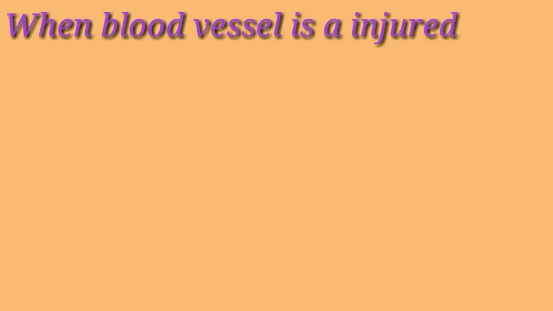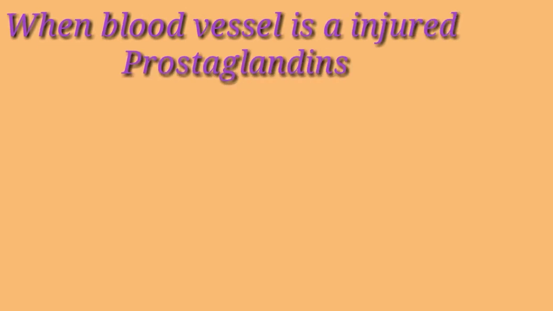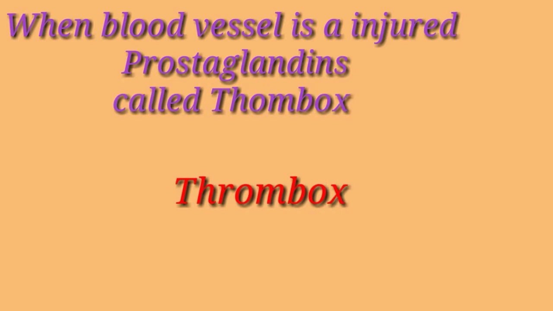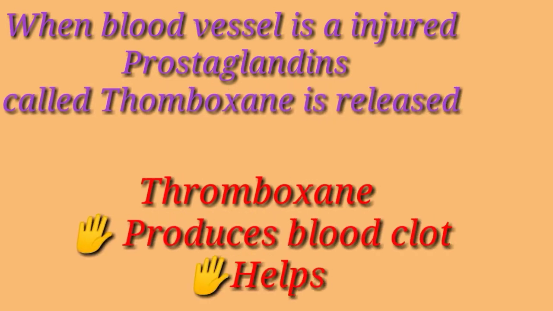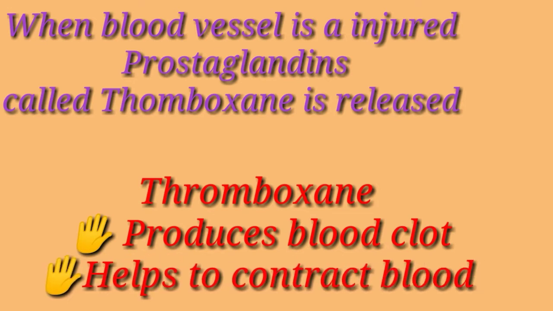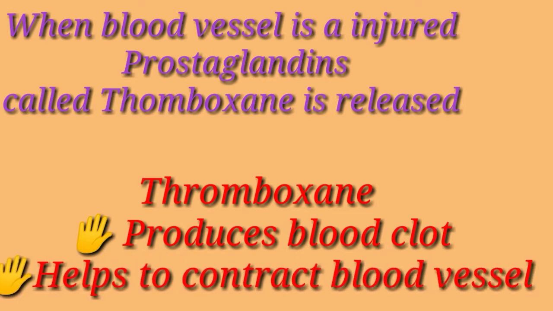When a blood vessel is injured, a prostaglandin called thromboxane stimulates the formation of a blood clot to try to heal the damage. It also causes the muscles in the blood vessel to contract to try to prevent blood loss.